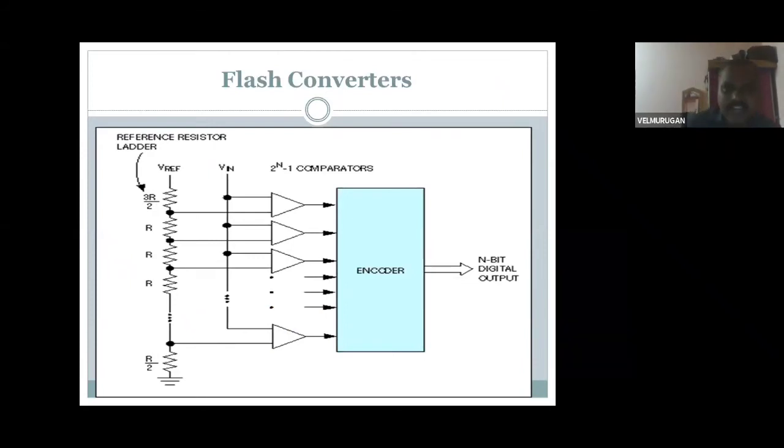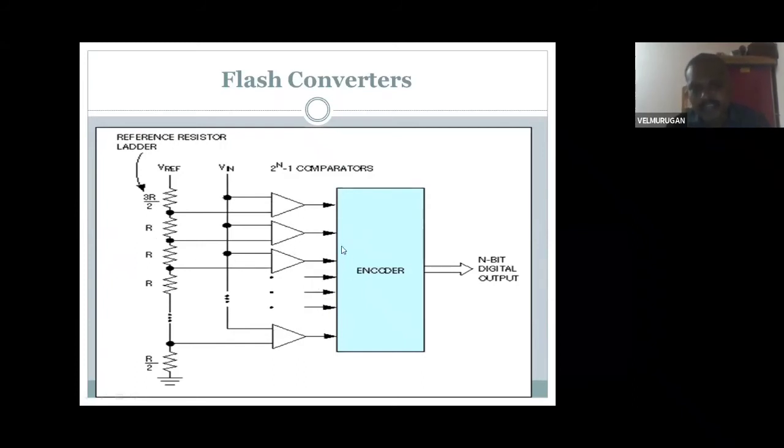Okay, flash converters convert an analog signal to a digital signal. Here we use a reference resistor ladder. Resistors, as we said in the first topic, are n number of resistors, that is R, 3R divided by 2, or R divided by 2. Then we use comparators, there are 2 power n minus 1 comparators. Each comparator has two inputs, V reference and V neutral. You connect the n number of comparators.